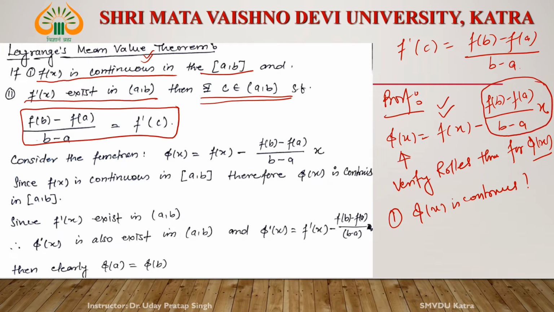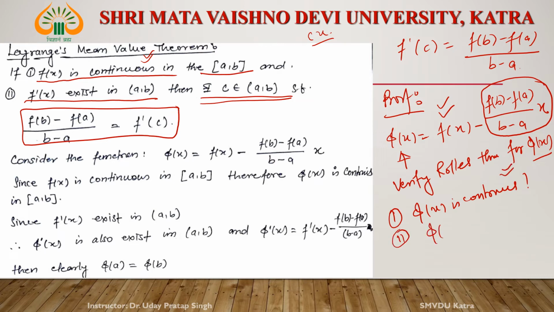This is basically Cx, where C is (f b minus f a) divided by (b minus a). The polynomial is continuous everywhere. So by algebra of continuity, the difference of two continuous functions is continuous. So phi x is continuous.